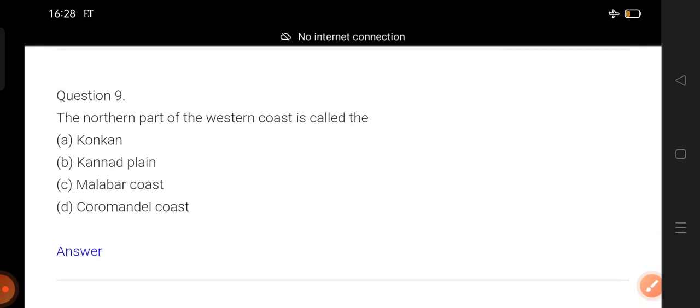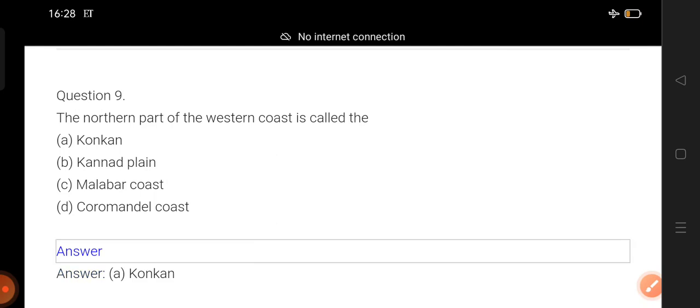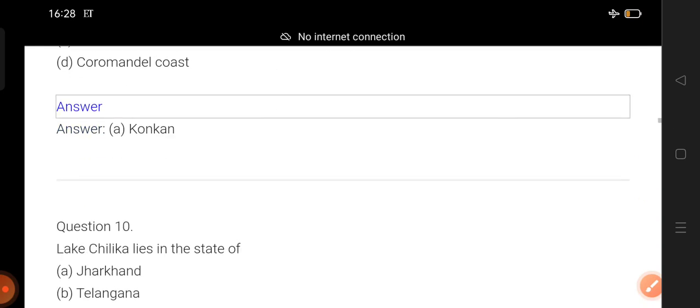The northern part of the western coast is called... Western coastal plain and eastern coastal plain we have discussed, and the northernmost part of the western coastal plain, what is it? Just think, recall and answer. One, two, three. Okay, disclose the answer. You got the answer?